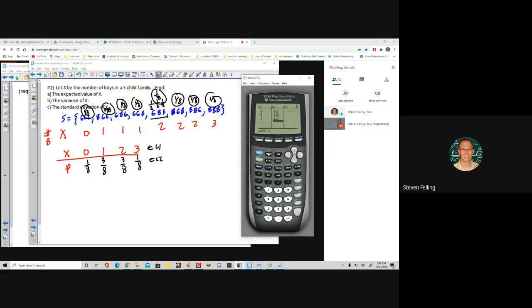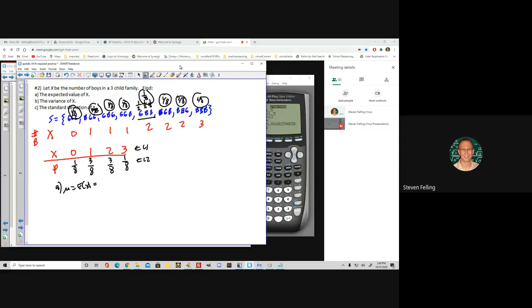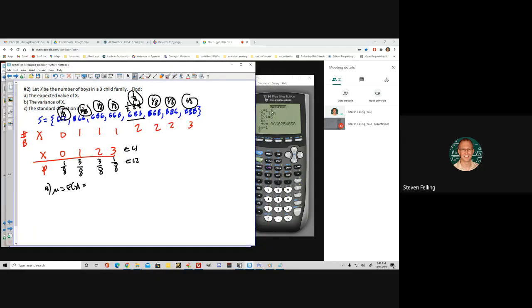And then we could run one variable statistics, stat calculations, one variable stats on list 1, list 2 again, and find that the expected value of x is, what is it? It's 1.5, this top line here. 1.5, and the units here are the number of boys. Okay, what I'm going to do is do part C next, because the calculator gives me standard deviation as 0.866 boys.